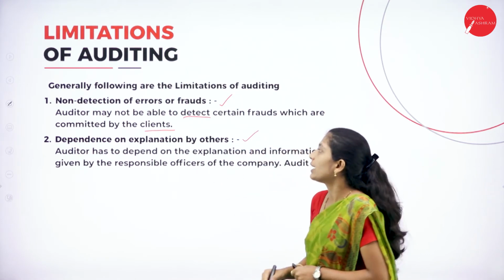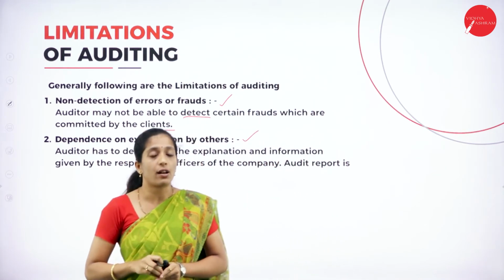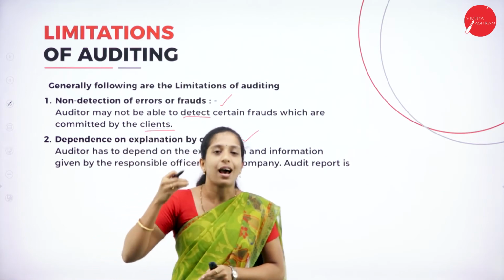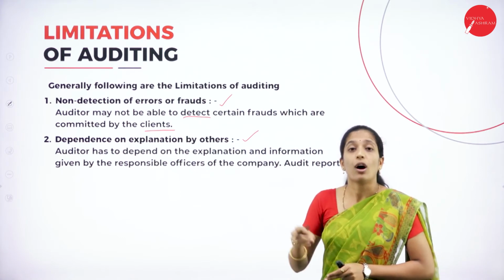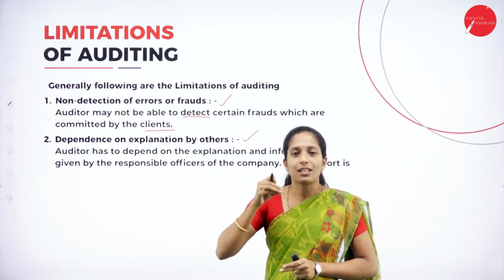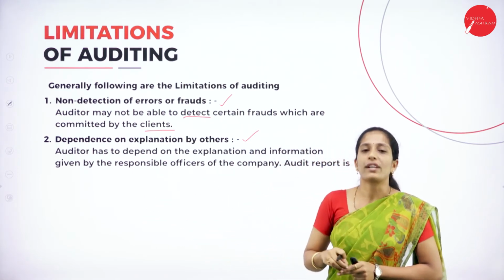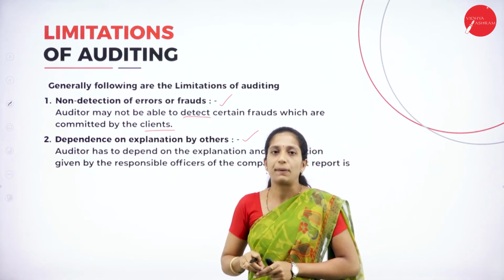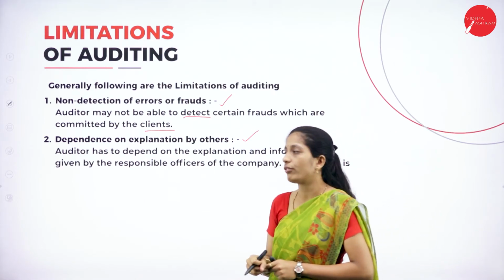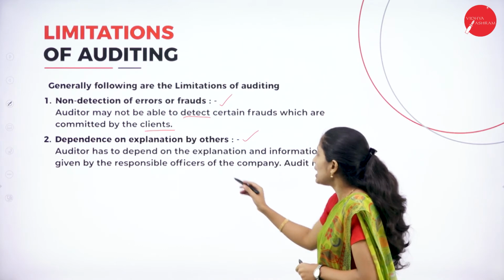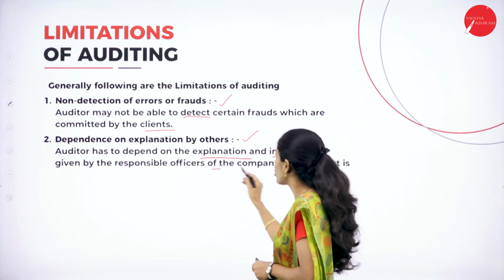Next, dependence on explanation by others. When an external auditor is appointed in an organization, what he has to do is listen to the explanation of the officers who are in the company. Because the company is different and the auditor is different, right? So when an external auditor comes for the auditing process, he has to listen to the explanation of the company officers. This is also one of the limitations of auditing. The auditor has to depend on the explanation and information given by the responsible officers of the company.